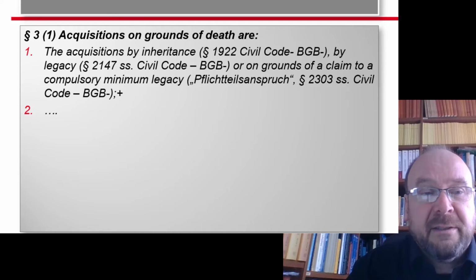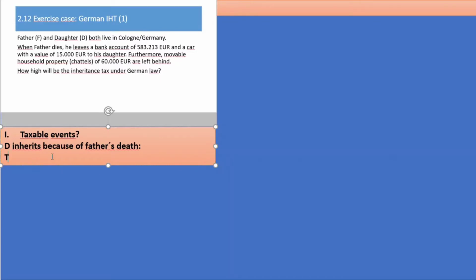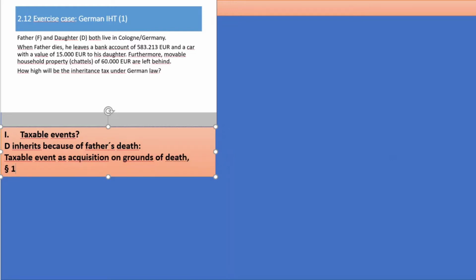So we can immediately draw that conclusion and write it down: taxable event as acquisition on grounds of death, and the two references were paragraph 1.1 number 1 of the Inheritance Tax Act plus paragraph 3.1 number 1 Inheritance Tax Act in Germany.